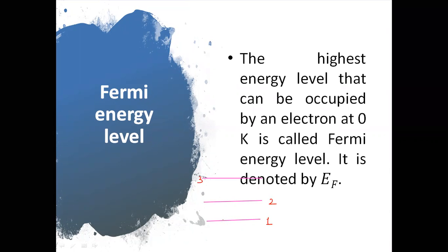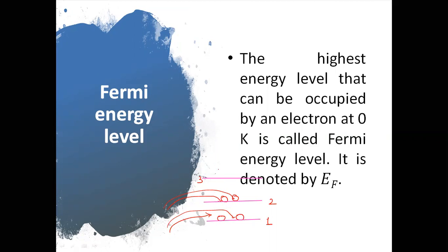Fine. Let us suppose here you have two chairs. First bench is consisting of two chairs. So first of all, when a student enters the class, the first student will occupy this seat. When the second student enters, it will occupy this seat. Now when the third student enters, it will occupy the second desk. And when the fourth enters, it will occupy the fourth desk of the second bench.